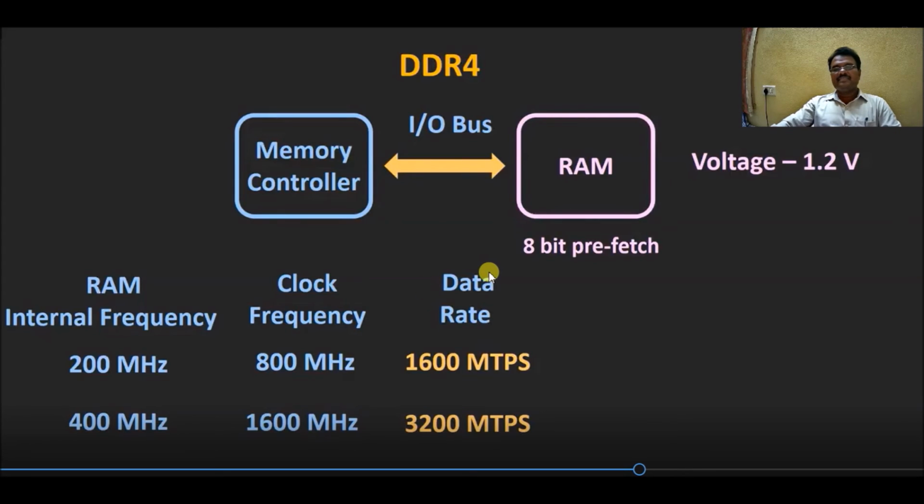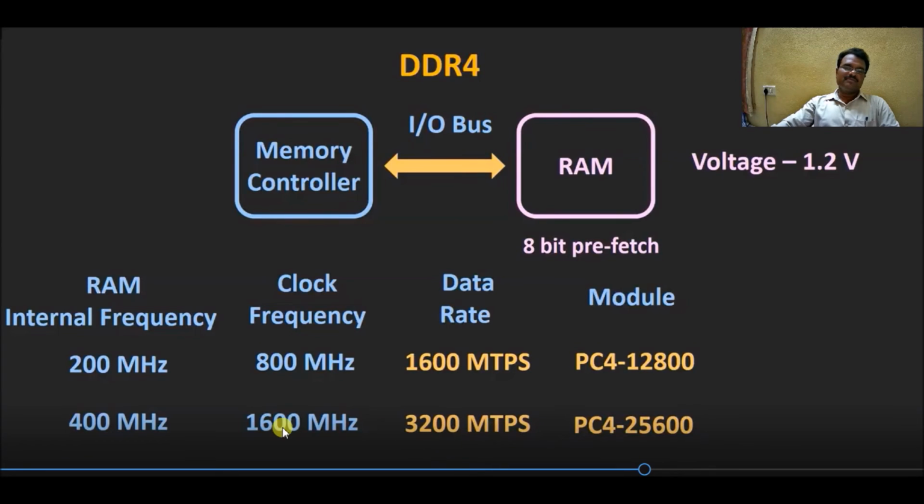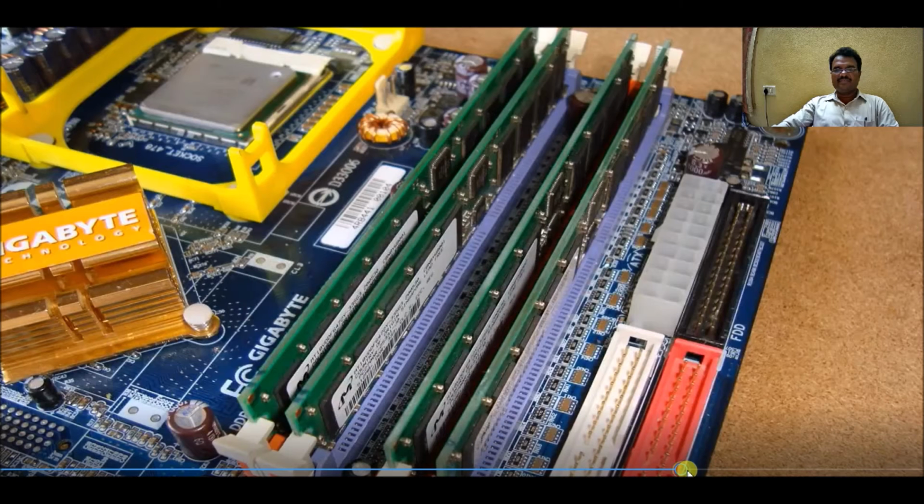The data rate is 1600 megatransfers per second in this case, and 3200 megatransfers per second in this case. So this indicates module PC4 12,800, and this is called PC4 25,600, and these are indicated as DDR4 1600 and DDR4 3200 based on the megatransfers per second data rate. So this is about DDR4, with different clock frequencies and different RAM internal frequencies.